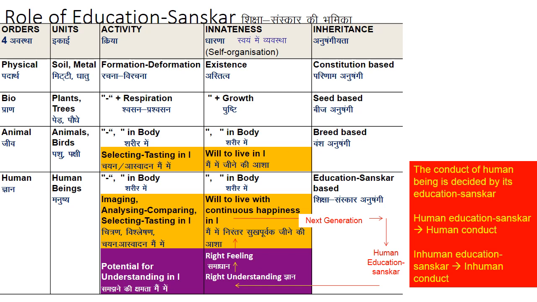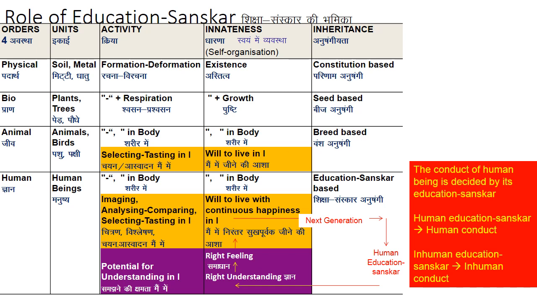Yeah. So let us elaborate this quality, right? Conduct of a human being is decided by its education sanskar. Human education sanskar is based on human conduct, right? Inhuman education sanskar gives rise to inhuman conduct, right? So how is it, okay?